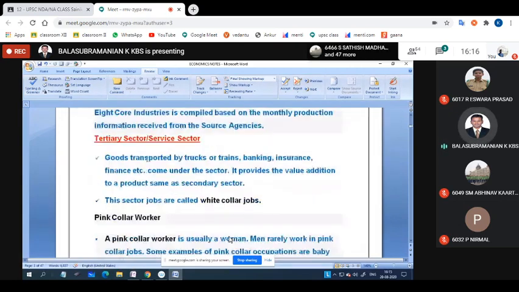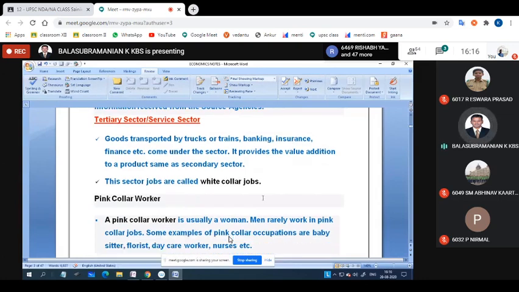Then tertiary sectors. Tertiary sectors means, you know, service sectors, for example, doctors, engineers, banking, teachers, insurance, finance, all these things come under the service sector. Here these sectors' jobs are called white collar jobs. Okay, white collar jobs. White collar jobs means they belong to service sectors. Maximum these people, lawyers, they may utilize this one only.